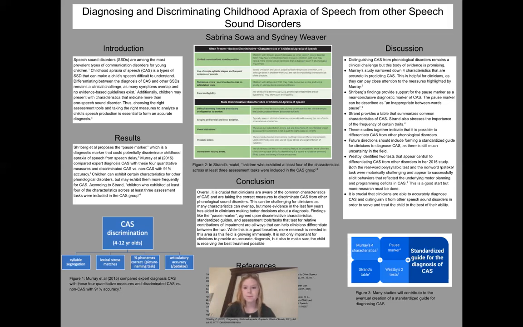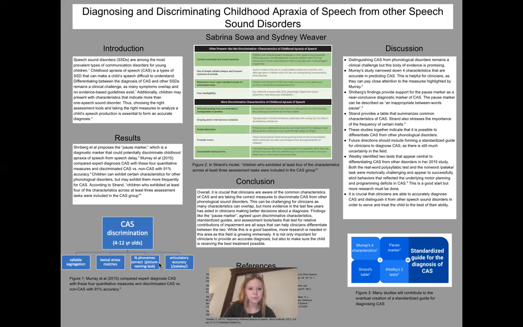And then we have our results. We did find that there is something called the pause marker proposed by Schreiberg et al. And that is a diagnostic marker that could potentially discriminate childhood apraxia of speech from speech delay. And then we have Murray et al. who compared expert diagnosis of childhood apraxia of speech with 4 quantitative measures. These measures were able to discriminate apraxia from other speech sound disorders with a 91% accuracy. And that's what you can see in our figure at the bottom left of the poster.